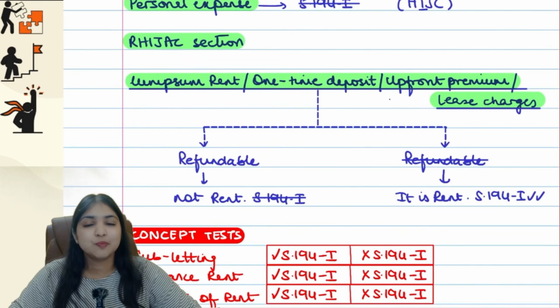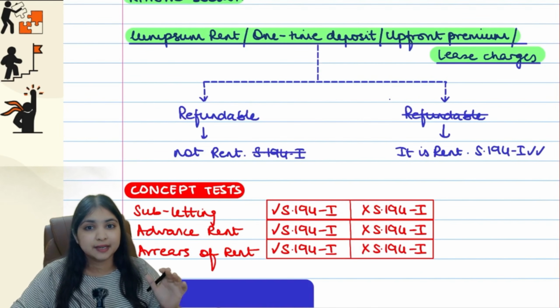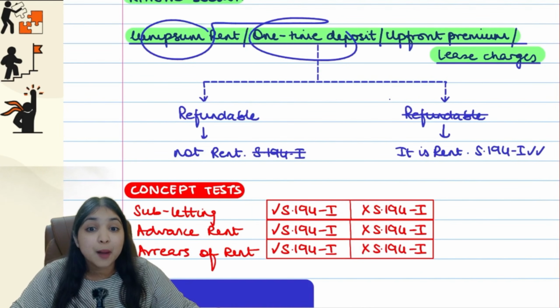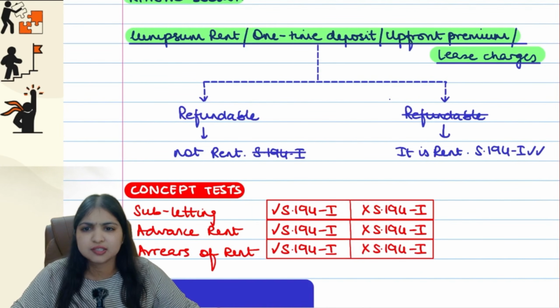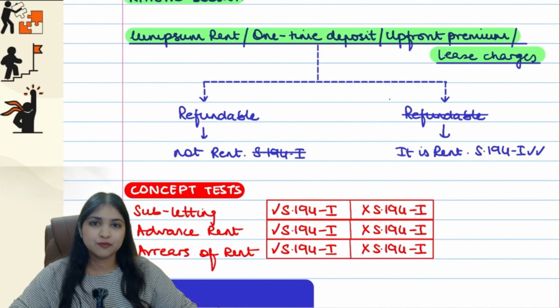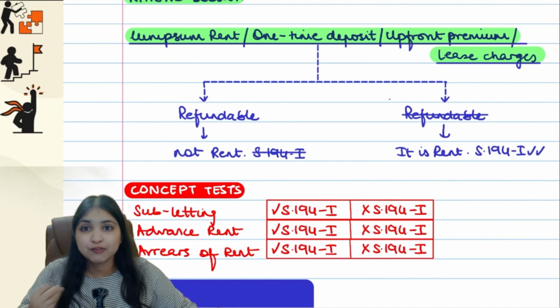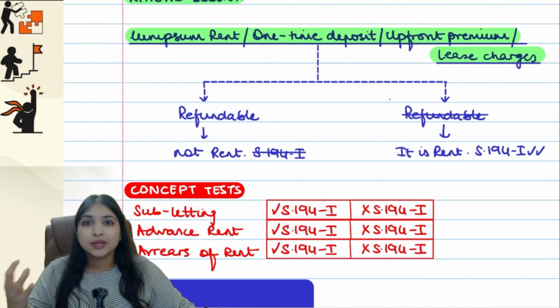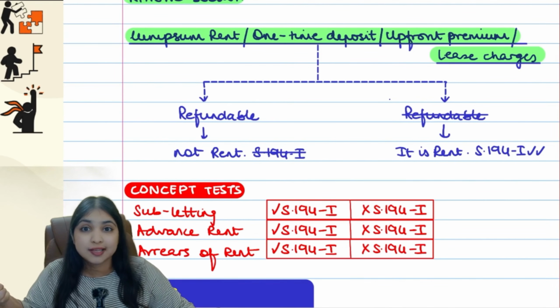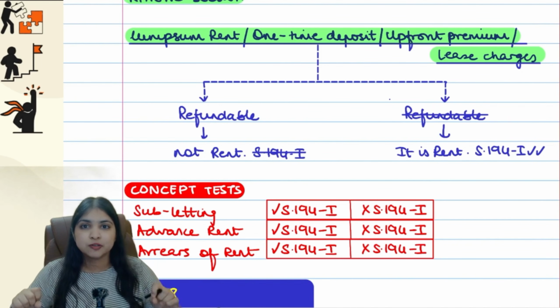Now look at this next point over here. Lump sum rent, one-time deposit, upfront premium, lease charges: on all this also will 194I apply? They all mean the same thing. I'll give you one example. You must have seen this, right? Whenever we take a house on rent, we give a security deposit to the landlord. We give like 6 months deposit in some places, 3 months rent deposit in some places. So we give a lump sum deposit to the landlord.